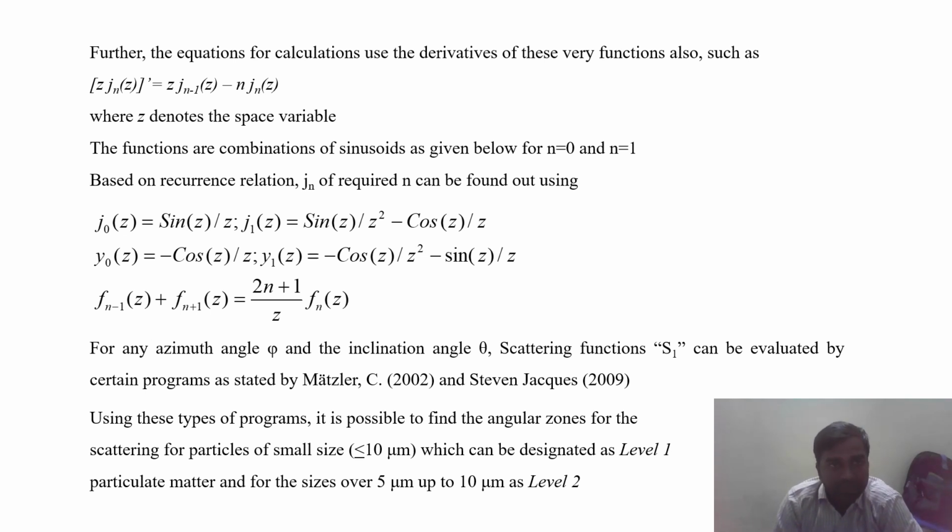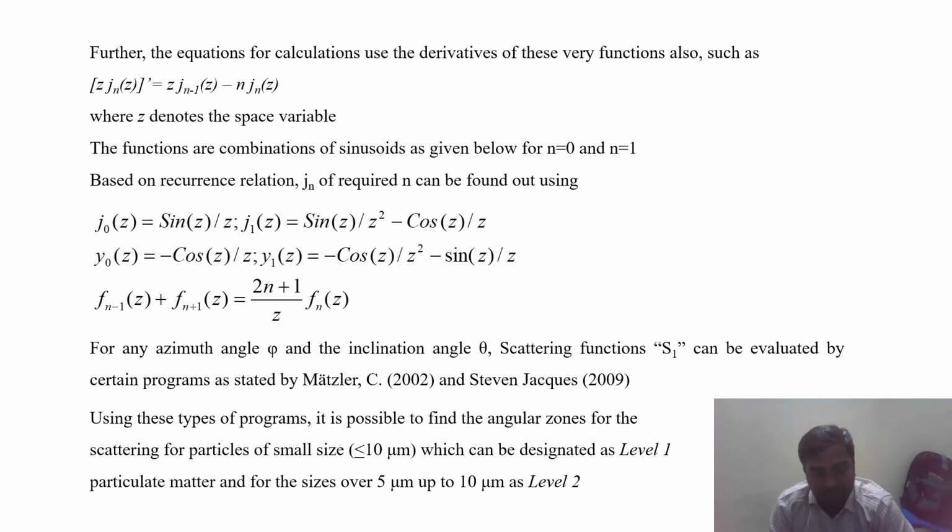The equations for calculation use the derivatives of these functions, such as J of n, where the functions are combined. The combination of sinusoidal functions is as given below for n equal to 0, for n equal to 1. Based on the recurrence relations, J of n for the required n can be found by using this value. This is also something I have shown already. Here the azimuth angle phi, inclination angle theta and the scattering function S1 can be evaluated by a certain program that is stated in